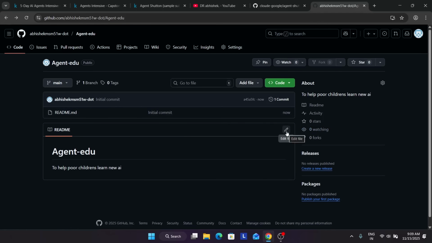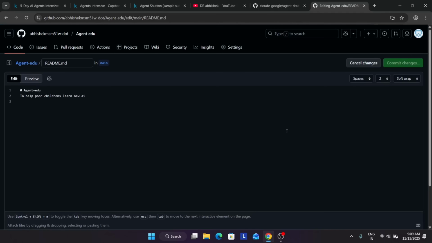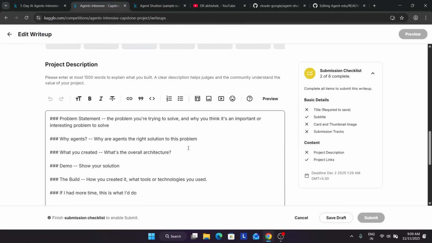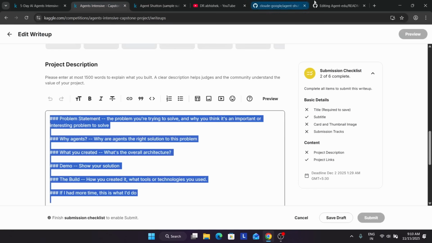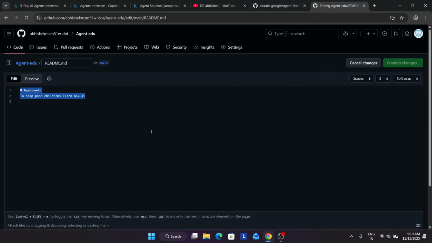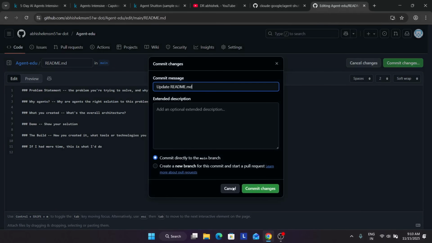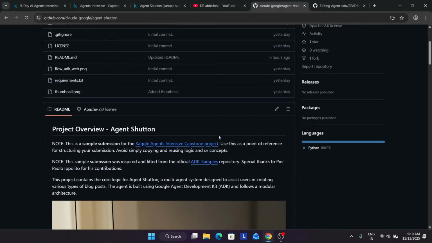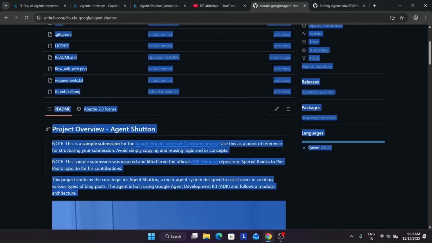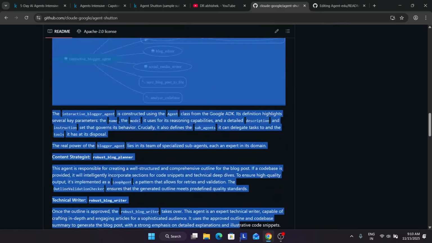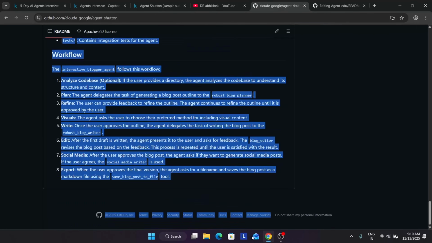Now to modify the readme file, you have to come over here and copy it, and you have to write all these things. Here you have to explain your problem statement, why you are using the agent, what you have created, the demo, and all these things you have to mention, and just click on commit to production. I'm showing the demo, do not worry about it. So you have to write all these things like this.